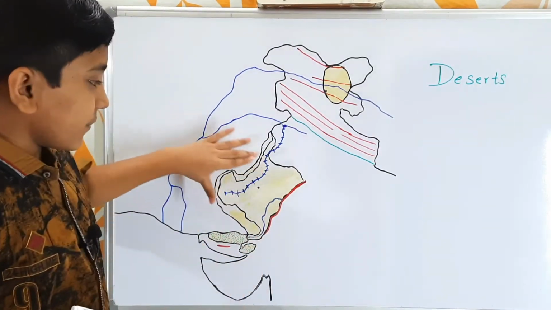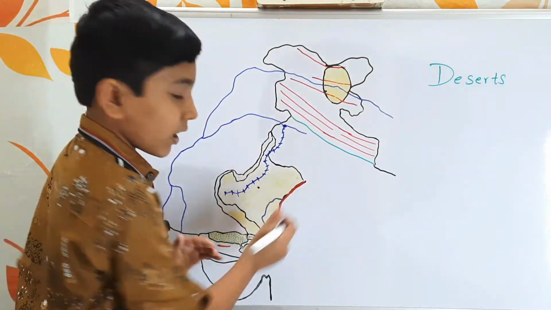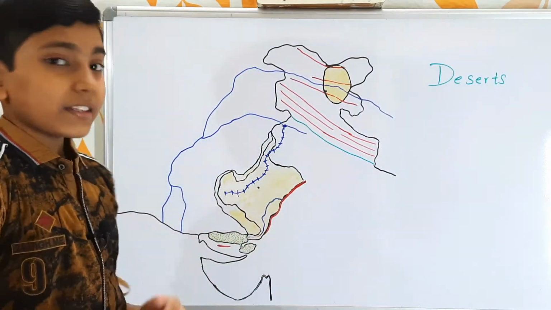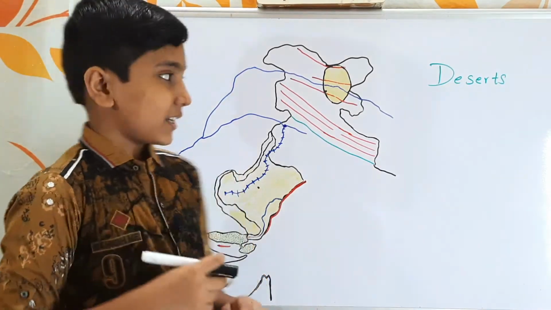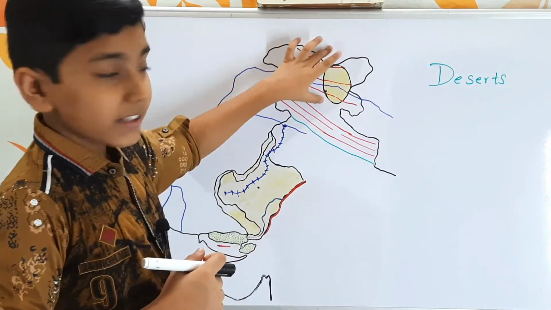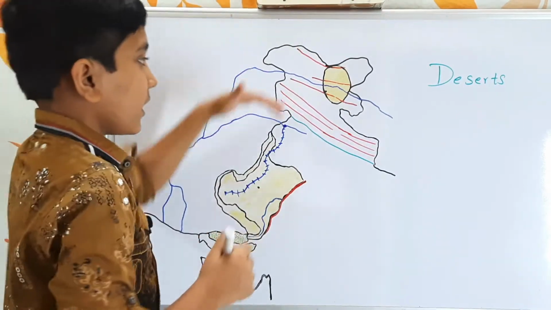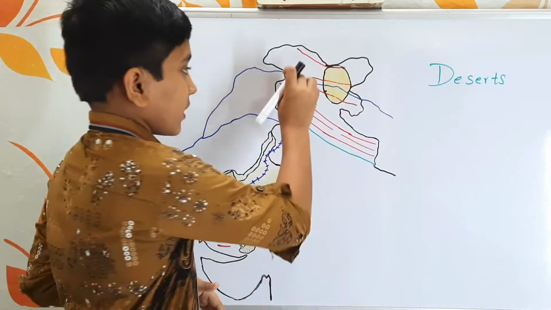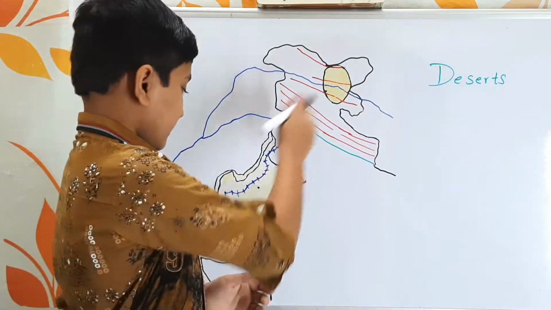In this region we find a desert called the Thar Desert. It was formed due to the rain shadow of this mountain range, which is called the Aravallis. We have discussed the Aravallis in one of my previous classes. And this is the Ladakh range, the Ladakh desert. Here we have the Karakorams towards the north, and in this region we have one of the mountain ranges, that is Zaskar. So this is the one thing.